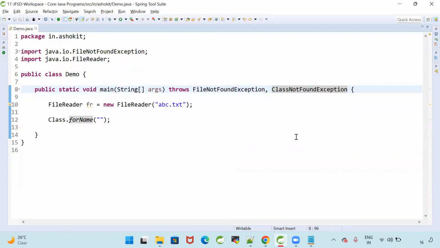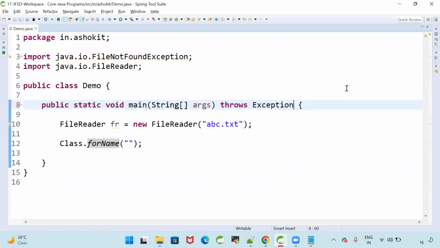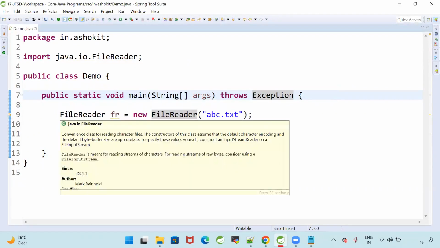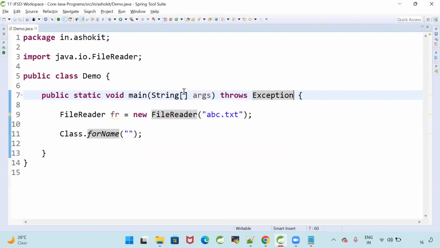I'm ignoring two exceptions. One is FileNotFoundException, another one is ClassNotFoundException. Instead of declaring two exceptions like this, can I declare the super class exception? Yes. If I declare the super class exception, what is the advantage? It can ignore all the checked exceptions. If you want to ignore all checked exceptions, we can go for the throws keyword.